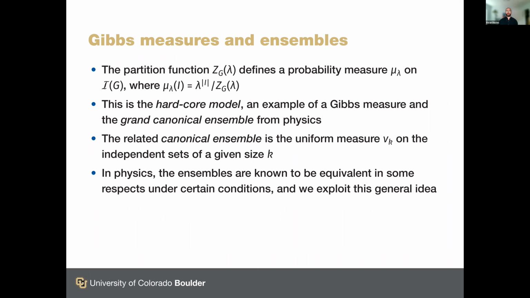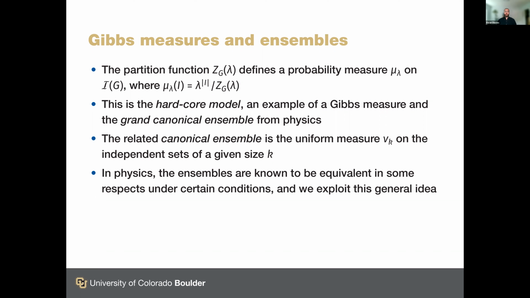So the partition function Z_G(lambda) defines a probability measure, mu_lambda, on the independent sets of the graph, where the probability of any given independent set I is lambda raised to the size of I divided by the partition function. So this is just a probability proportional to lambda to the size of I, and the partition function is a normalizing constant to make the probability sum to 1. So this is the hardcore model, and it's an example of a Gibbs measure and the grand canonical ensemble from physics.